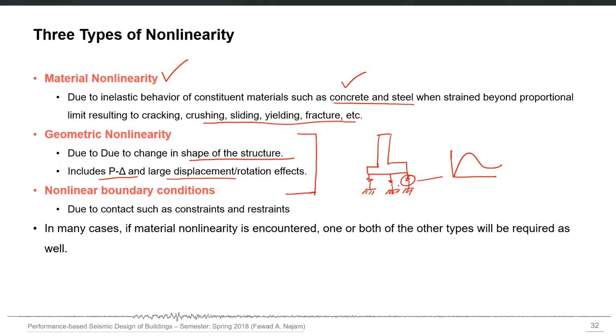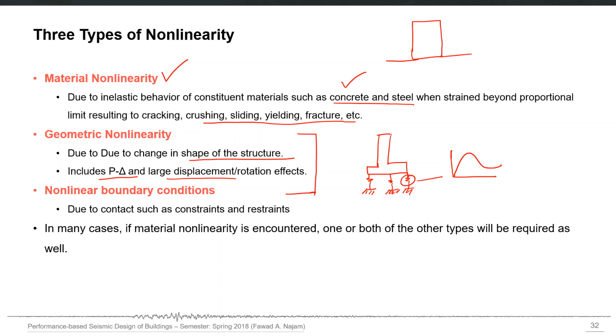It may be, for example, that there are some special elements. If you want to, for example, model the behavior of a rocking wall, for example, if this is a wall which may rock at the base.